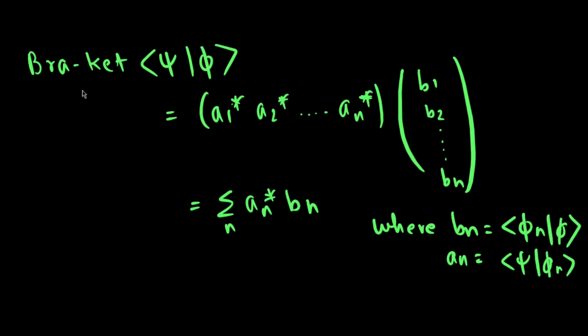Using the previous two relationships, we can see that the bracket of ψ and φ can be written as the product of the row matrix a1 star, a2 star, an star into the column matrix b1, b2 till bn, which can be given by this expression, where bn is the projection of φ on φn and an is the projection of ψ on φn, where the φn's are our basis vectors.